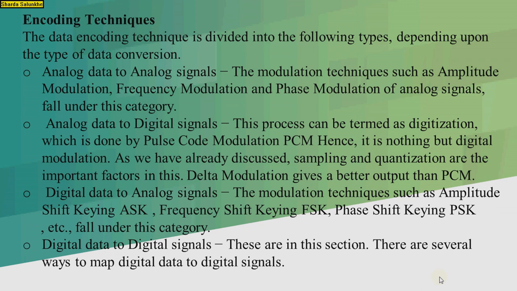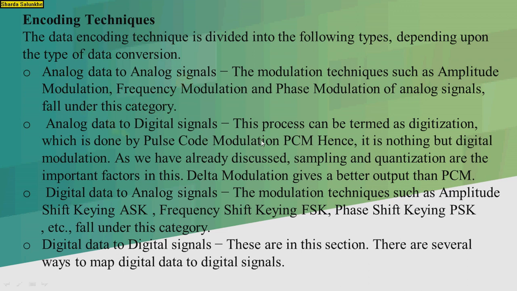Encoding techniques. The data encoding technique is divided into the following types depending upon the type of the data conversion, that is analog data to analog signal. In this, the modulation techniques such as amplitude modulation, frequency modulation, and phase modulation of analog signal fall under this category, where the analog signal is converted into the analog signals.